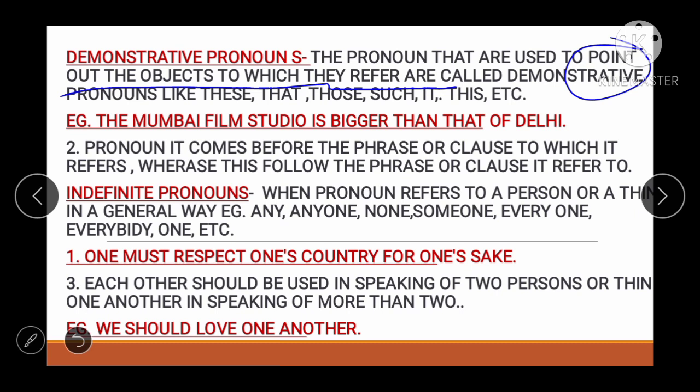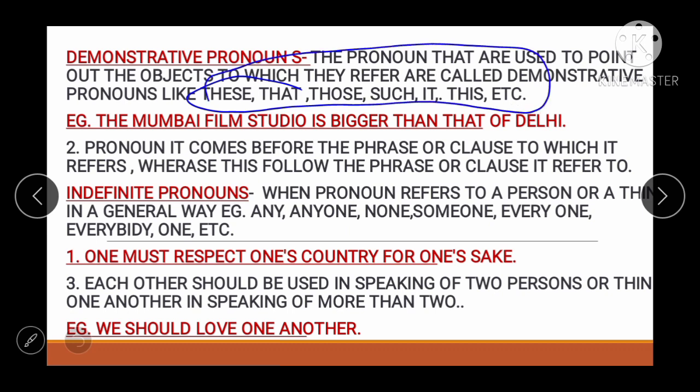Okay, see friends, whenever these will come, these all are the demonstrative pronouns. What are they? These, that, those, such, it, this, etc. are the demonstrative pronouns because they denote something, they point out something.